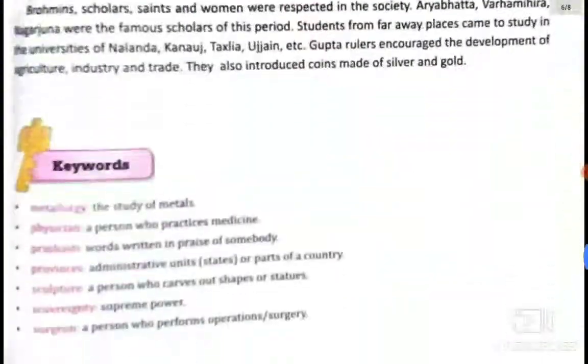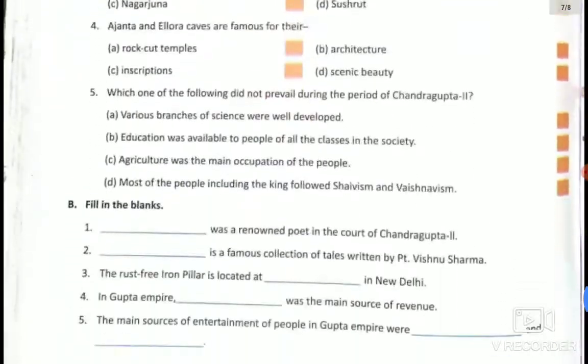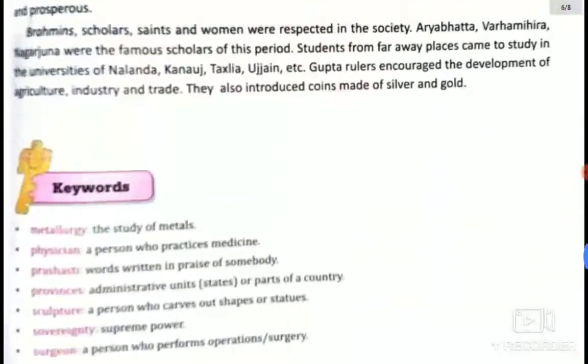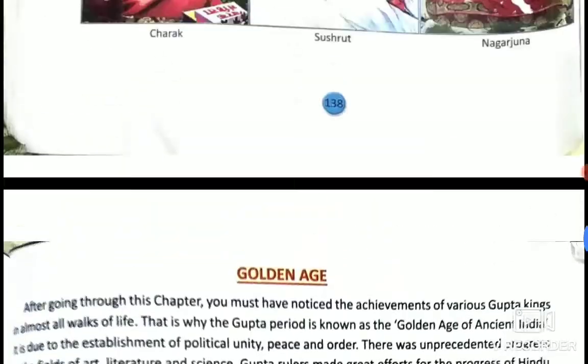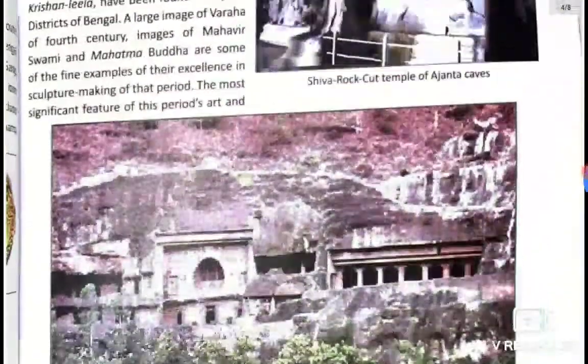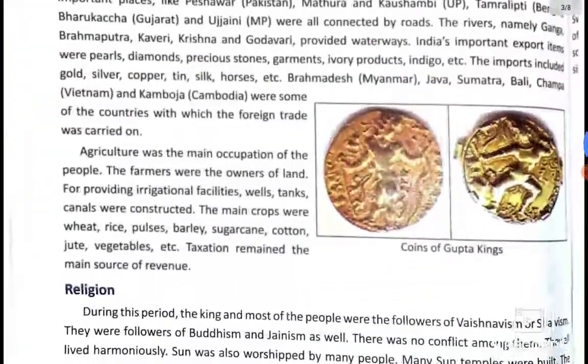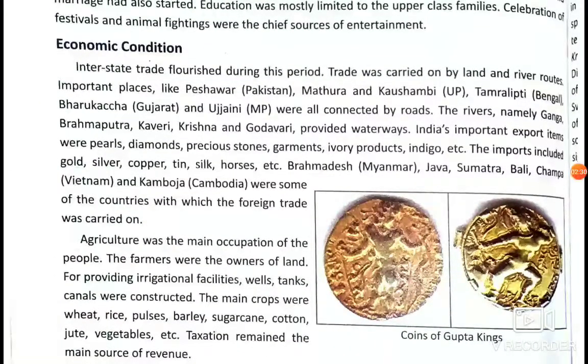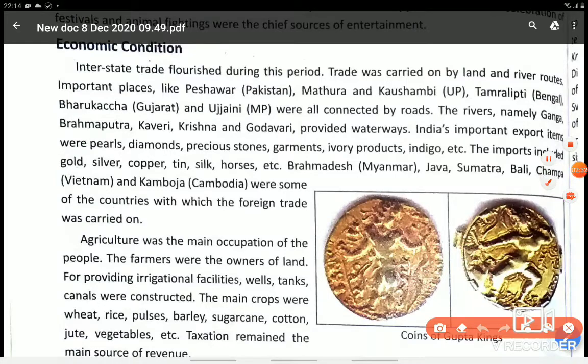Next question is, which items were exported from India during the Gupta period? As we all know that import and export was taking place, and it was also a good source of income. But here you have to explain the items.